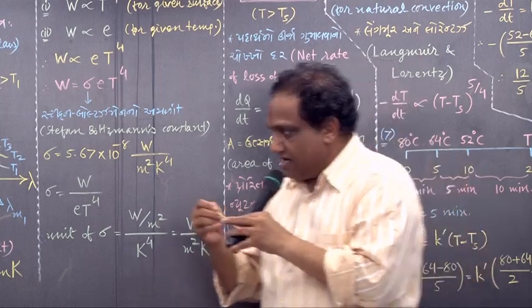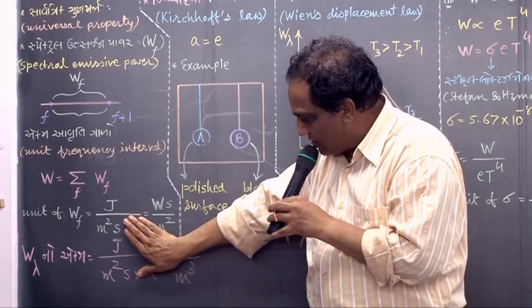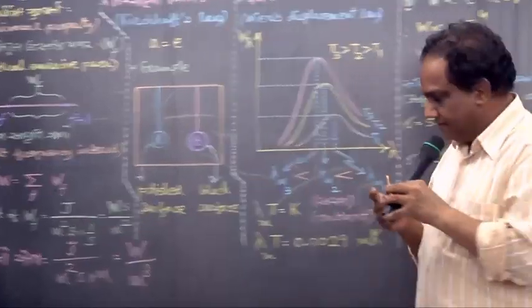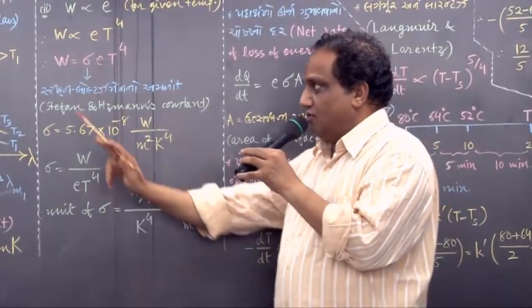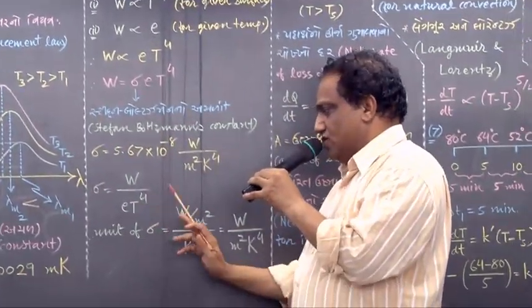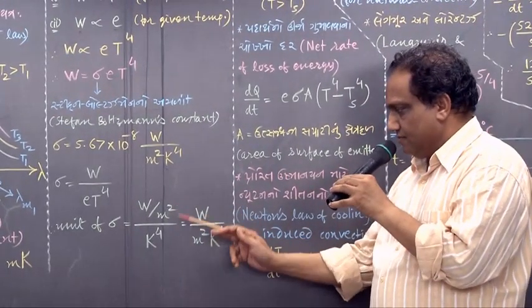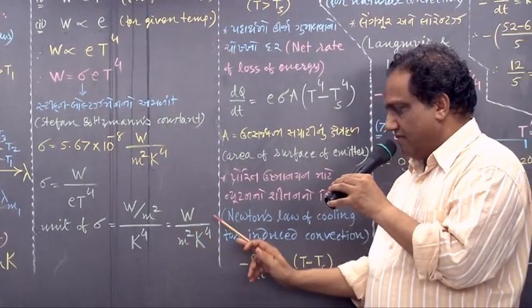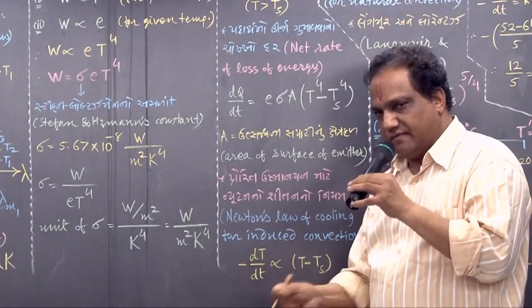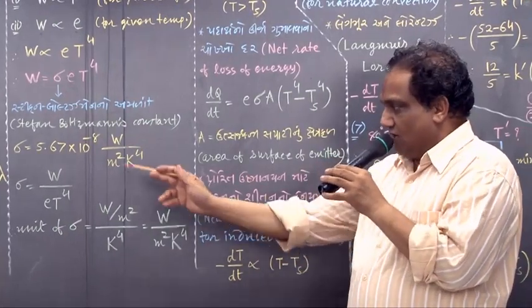Only this much. Joule upon second was watt. Watt upon meter square, and E is unitless. Emissivity is unitless. And capital T raised to 4, so Kelvin raised to 4. Bring this down. Watt upon meter square Kelvin raised to 4. Got it? Fine.